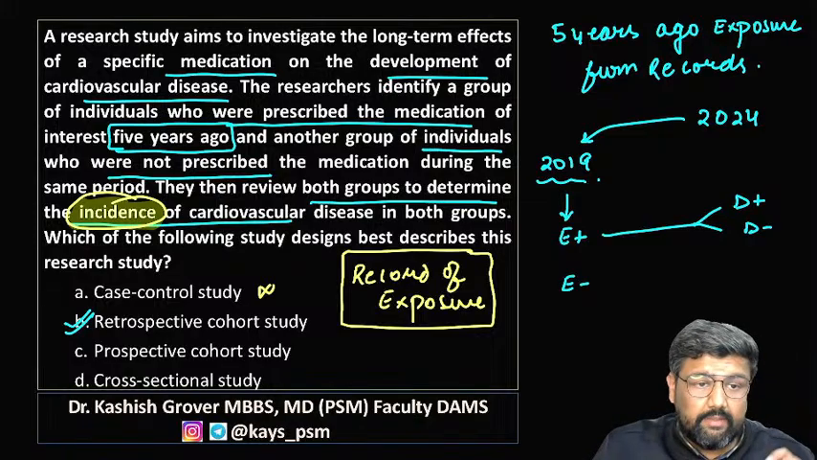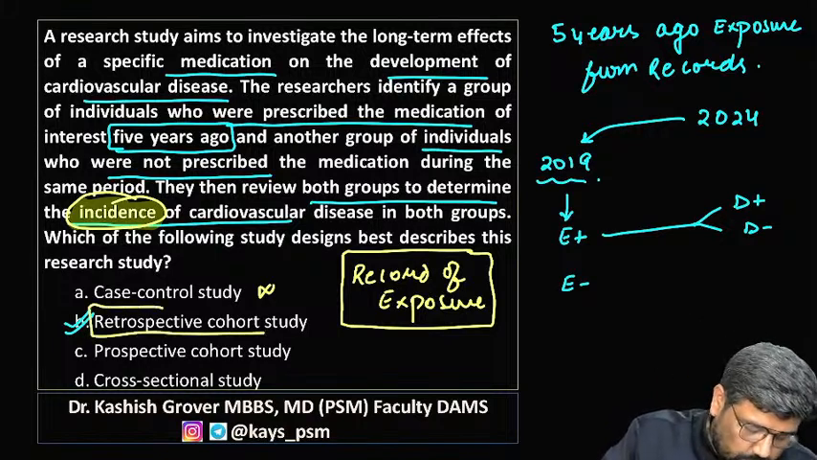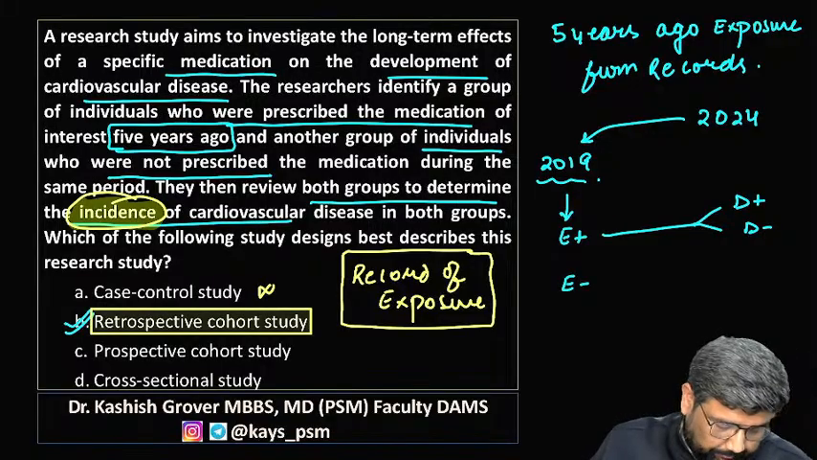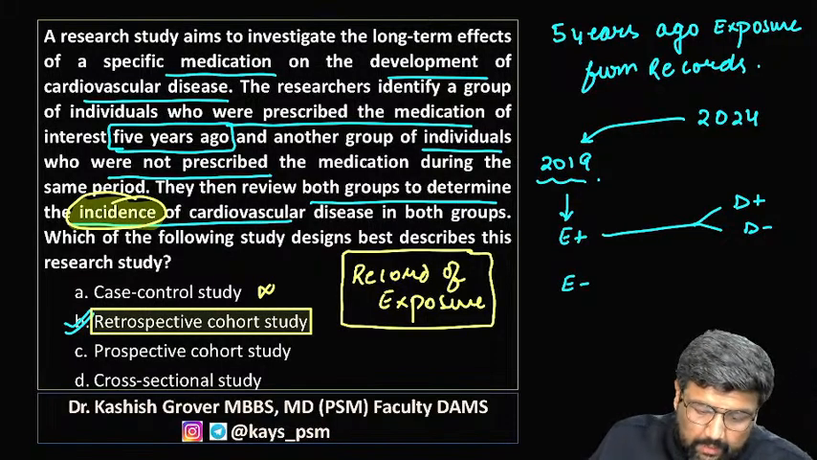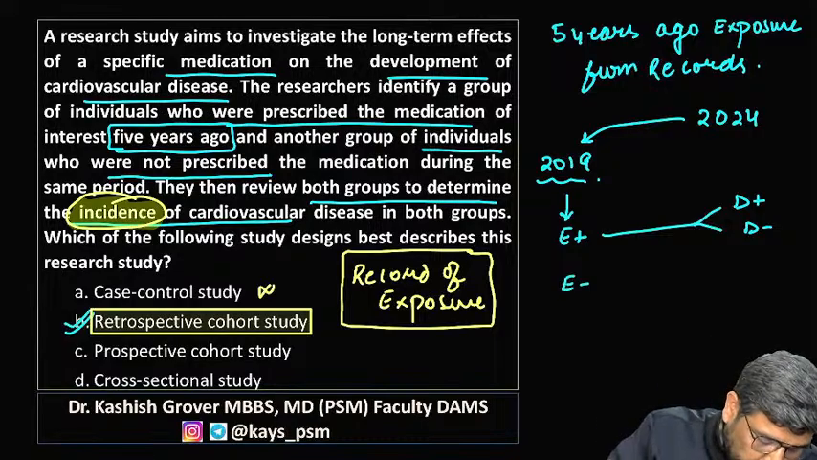The second keyword is record of exposure. That is why the correct answer here is retrospective cohort study. Now one student, Shiv Kumar, is asking, sir, why not option C?